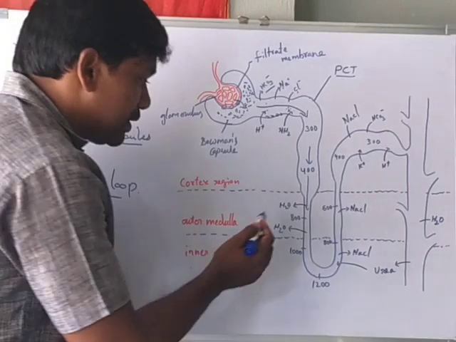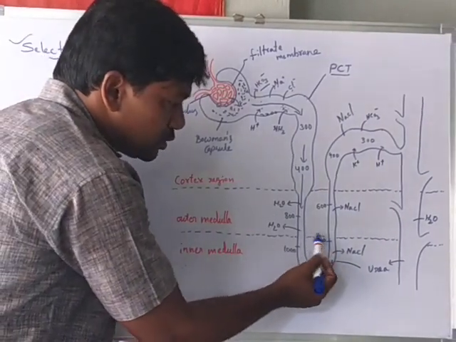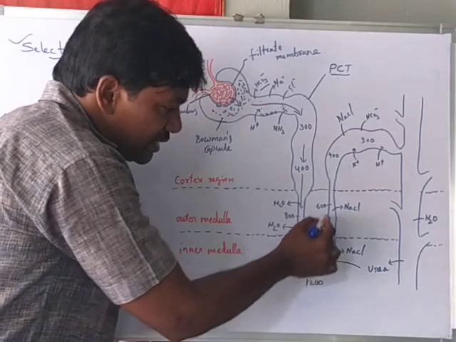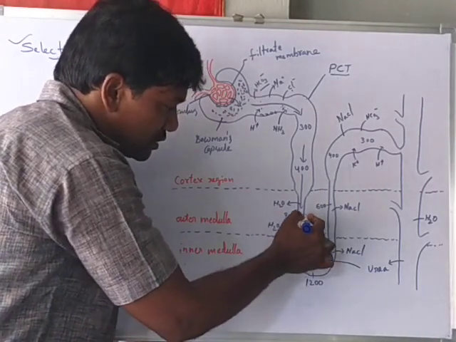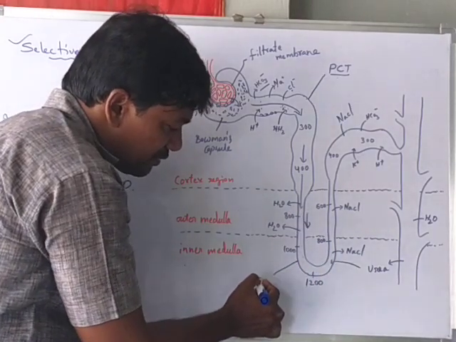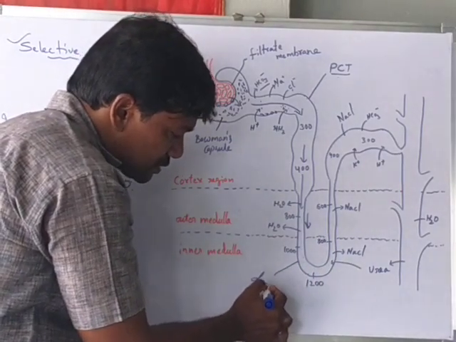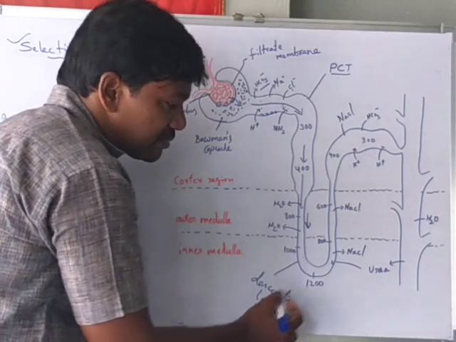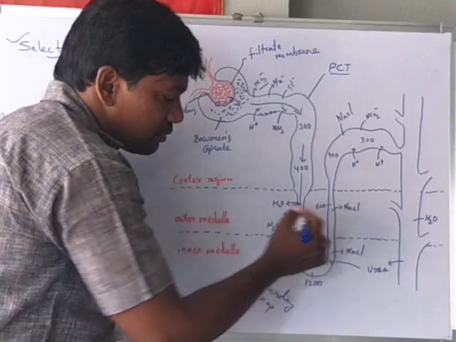The loop is divided into two parts. This one is the descending loop of Henle, and this one is the ascending loop of Henle.